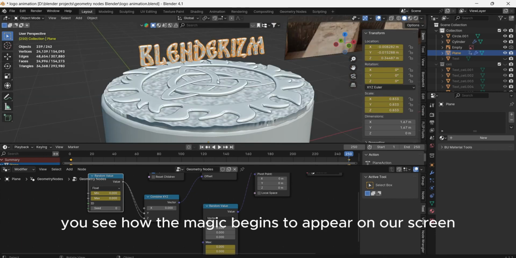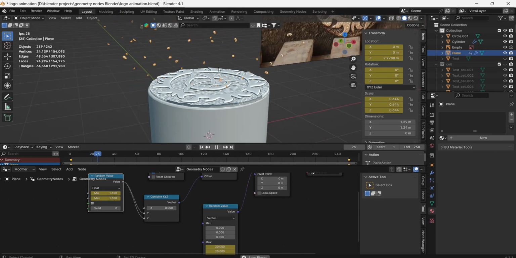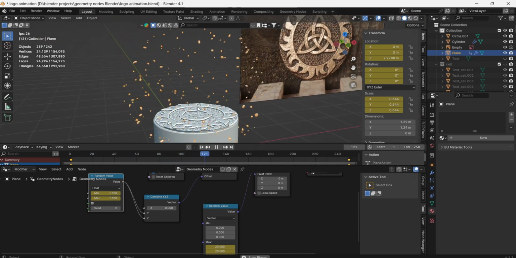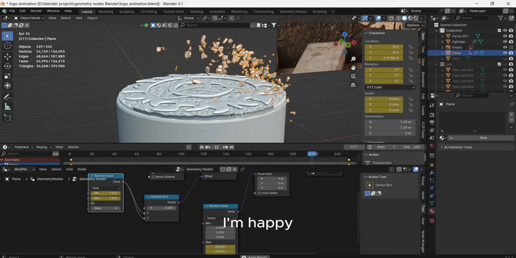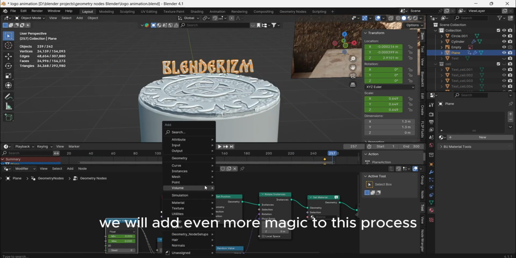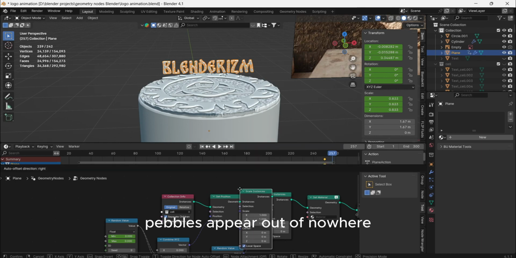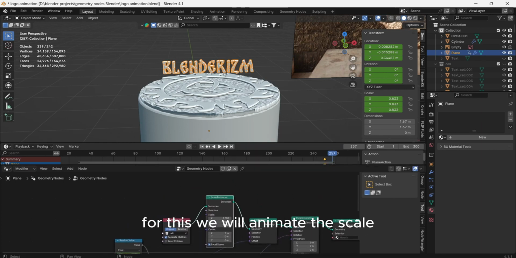And here you see how the magic begins to appear on our screen. Cool, it looks good. I'm happy. But since we never stop there, we will add even more magic to this process. We will make it look like these pebbles appear out of nowhere. For this, we will animate the scale.